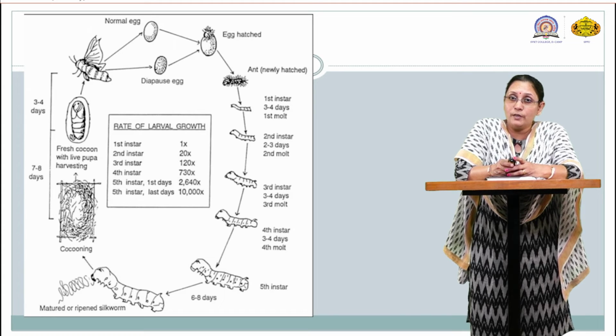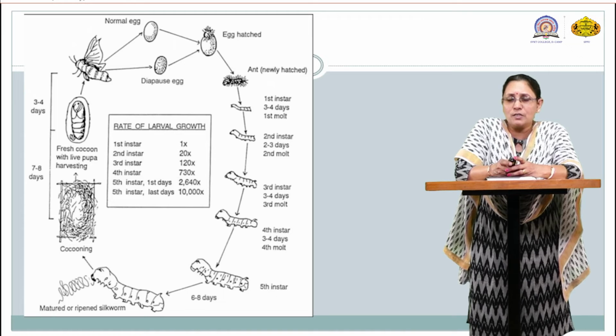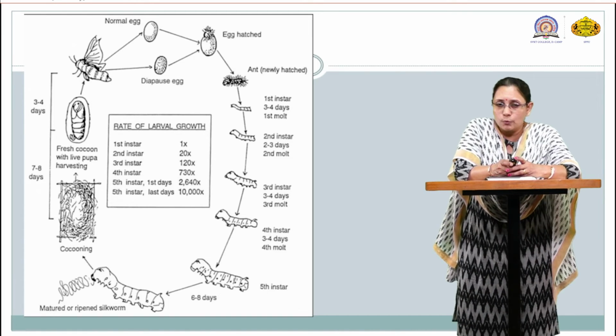In the cocoon structure, the stage next to the larva stage we call the pupa, right? Here you can see the mature pupa inside the cocoon after 7 to 8 days. It takes just 7 to 8 days for the cocooning.